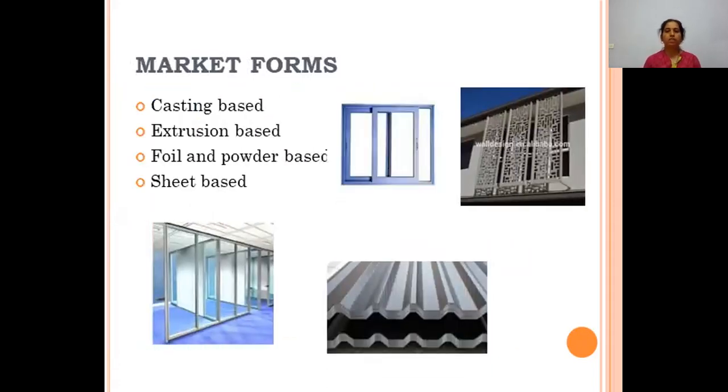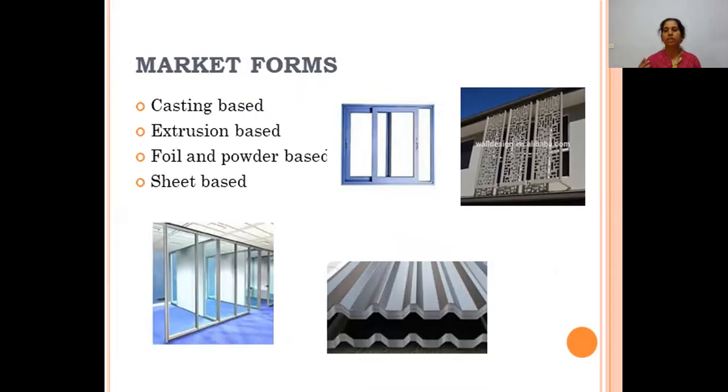Now, let us focus on market forms of aluminum. This slide actually has to come later, but I'll give a brief introduction. Market forms is nothing but the forms in which it is available in the market.